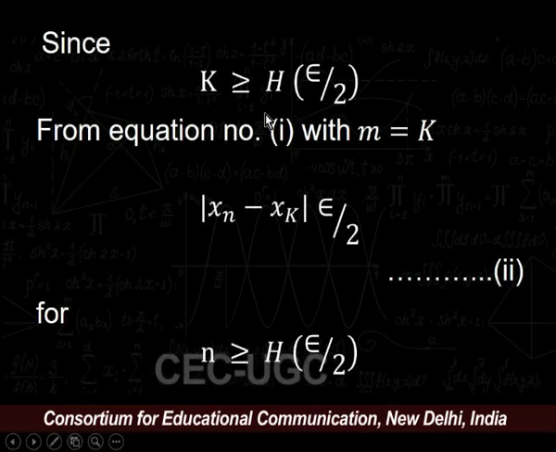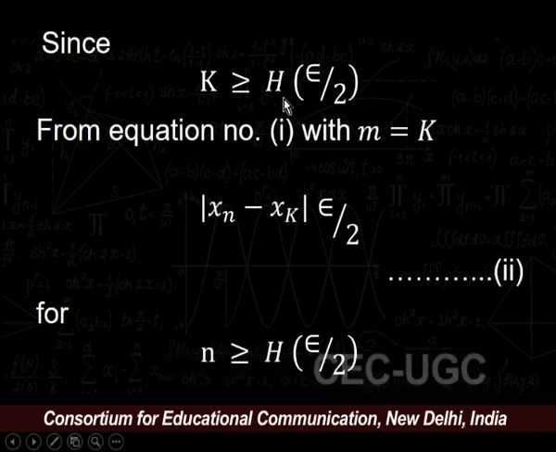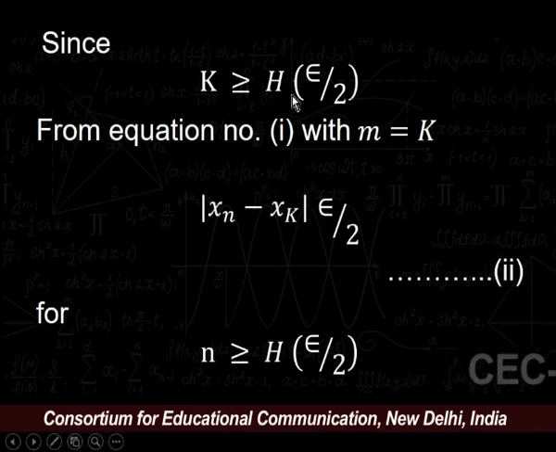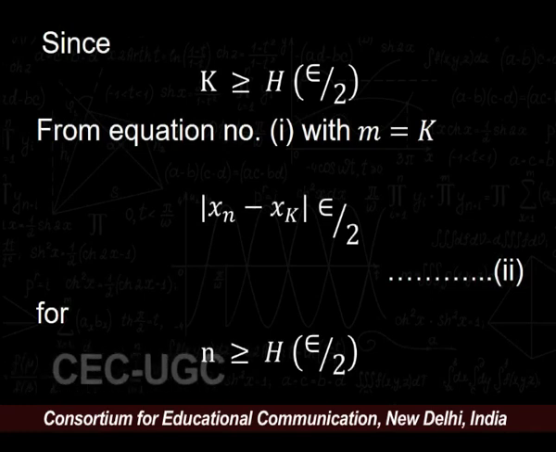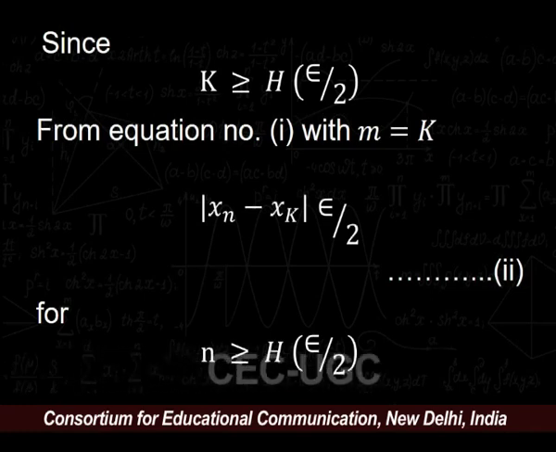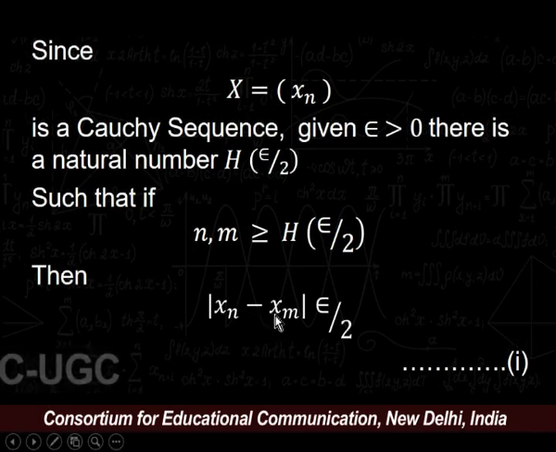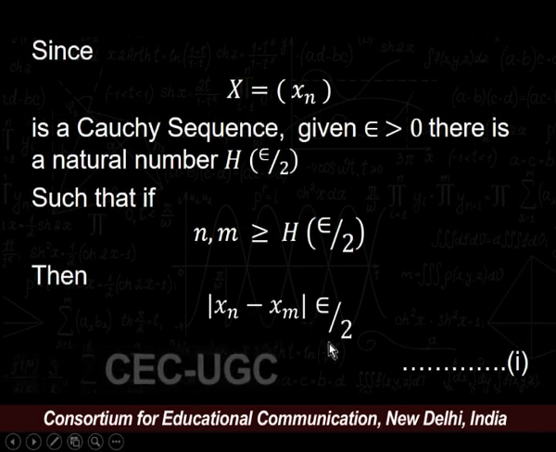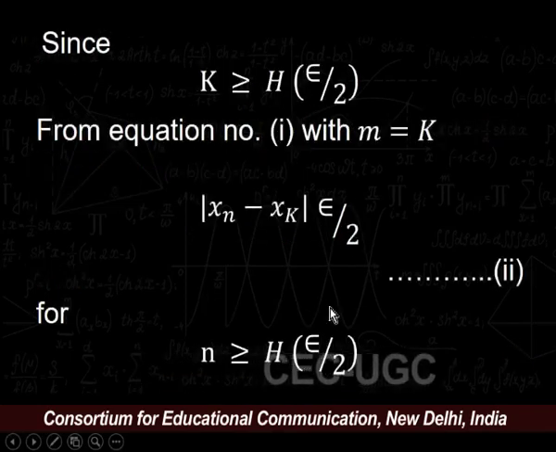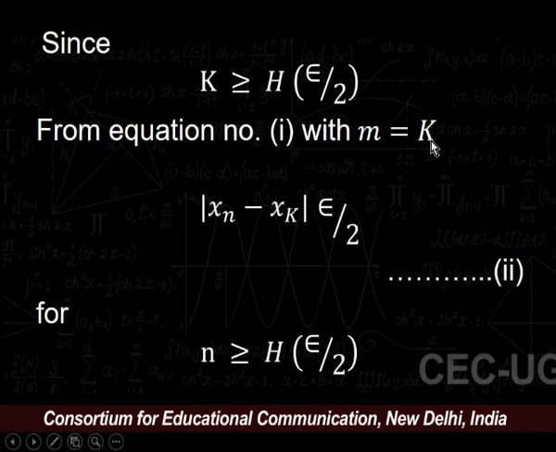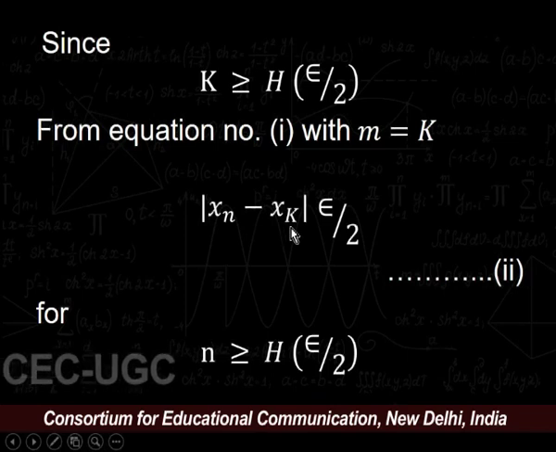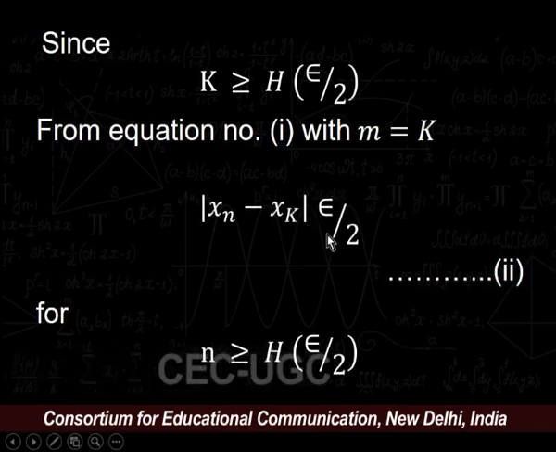Since k is greater than or equal to h, where h depends upon epsilon upon 2, from equation number 1 with the condition m is equal to k. Now, recall equation number 1: modulus of x n minus x m is less than epsilon upon 2. Now, if we take m is equal to k, we get modulus of x n minus x k is strictly less than epsilon upon 2.